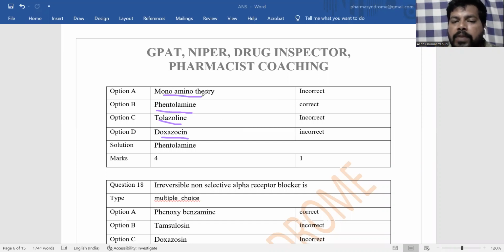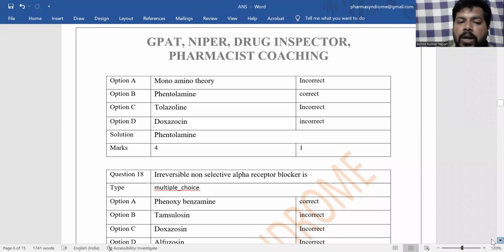And monoamine theory will explain depression. What is the reason behind depression can be explained by using monoamine theory. Phentolamine and tolazoline are non-selective reversible alpha receptor blockers. But phentolamine is the drug of choice for cheese reaction. Cheese reaction is because of ingestion of dairy products, which may increase the tyramine level. That tyramine increases the catecholamines. Severe increase of catecholamines develops severe hypertension, called cheese reaction. If there is a severe increase in BP because of ingestion of dairy products, then it is called cheese reaction.